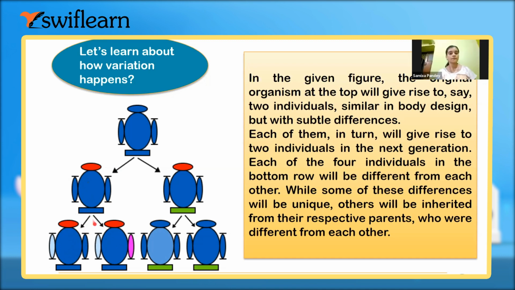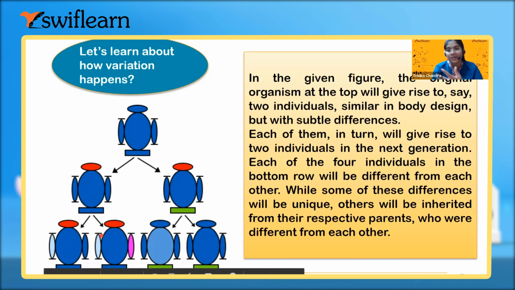What variation they get is the color of their hand, or the limbs. One is getting the same as their parent, and another one becomes sky blue. And in the case of another offspring, both of them are different from their parents.